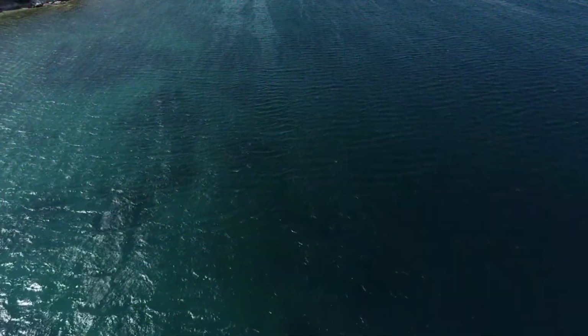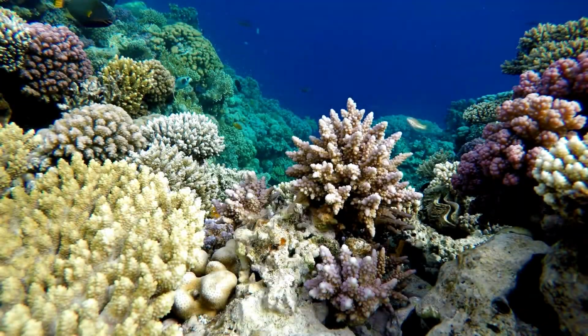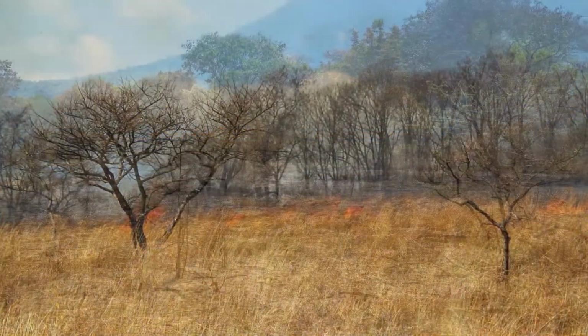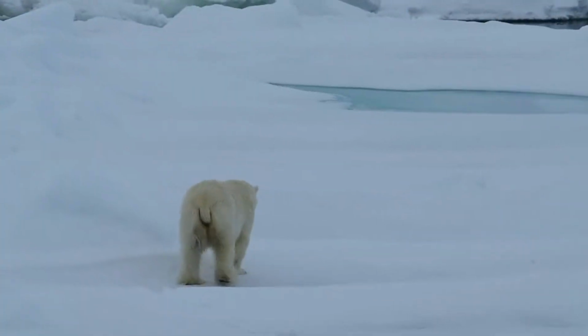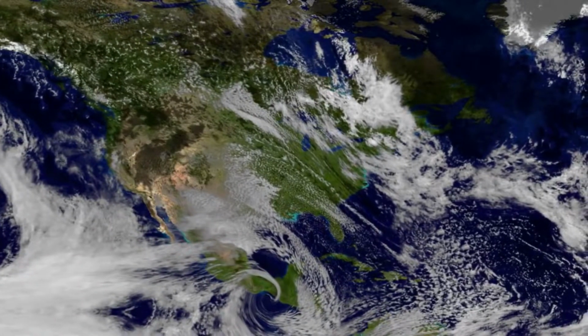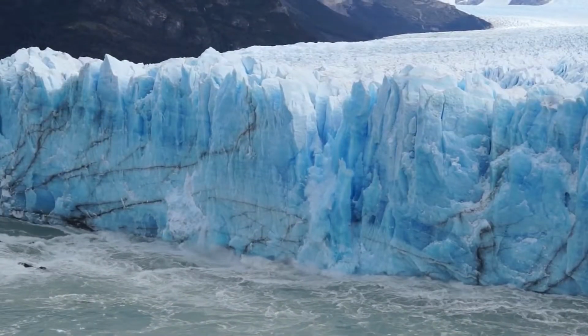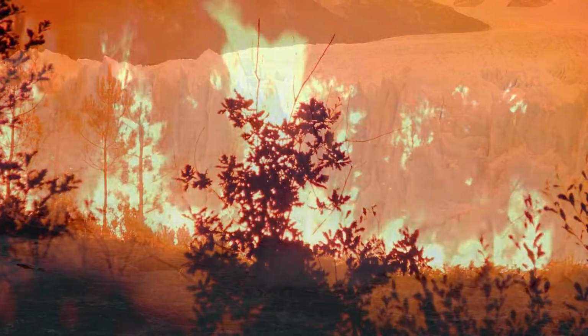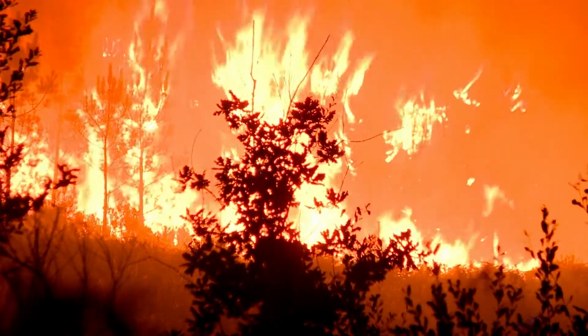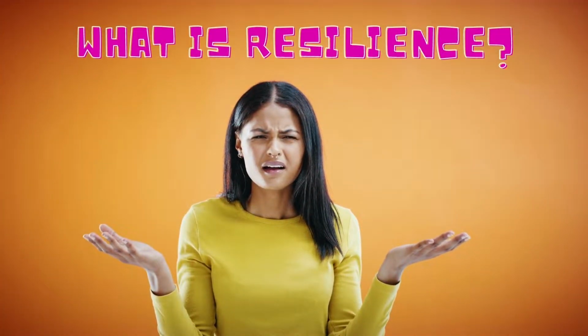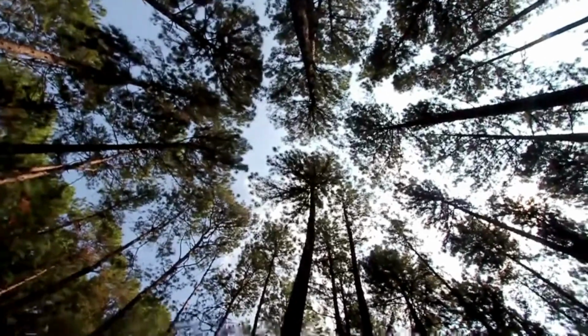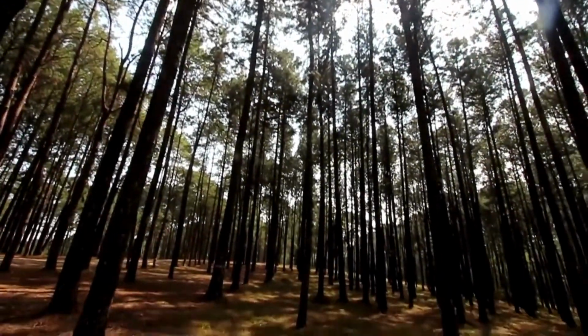Shall we start? Ecosystems are exposed to and can endure gradual changes in environmental conditions, meaning that ecosystems are not static. The way an ecosystem responds to any kind of change depends on several factors, including their resilience. Resilience is the capacity of a system to absorb disturbance and reorganize while undergoing change, so as to still retain essentially the same function, structure, identity, and feedbacks.